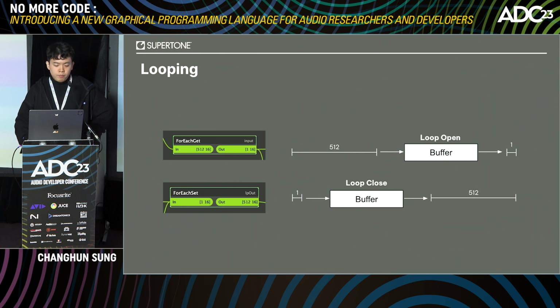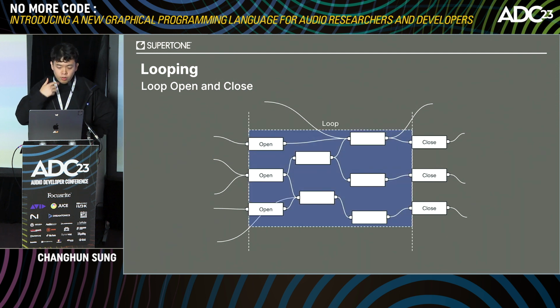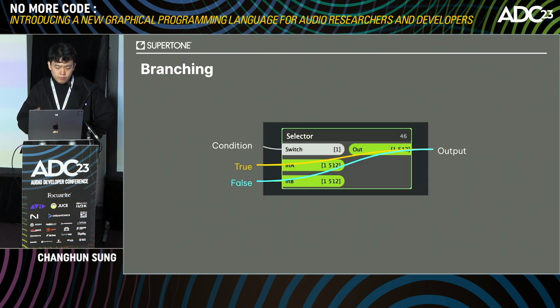So I've named them loop open and loop close nodes. This way, you can cluster the intersection of the child nodes of loop open and the parent nodes of loop close like this. Both open and close must have the same number of iterations to be valid, and this is called loop clustering. So again, when you run this graph, this inner cluster will be repeated a certain number of times, but externally, you can treat this cluster as a pure function.